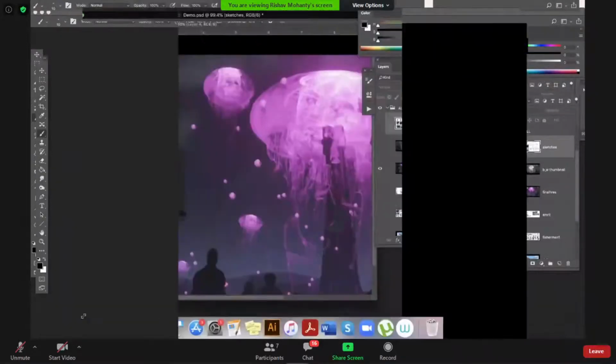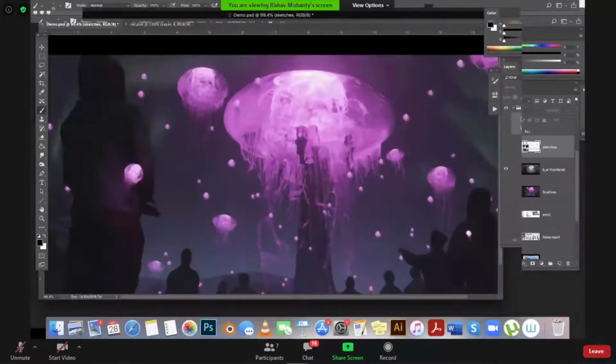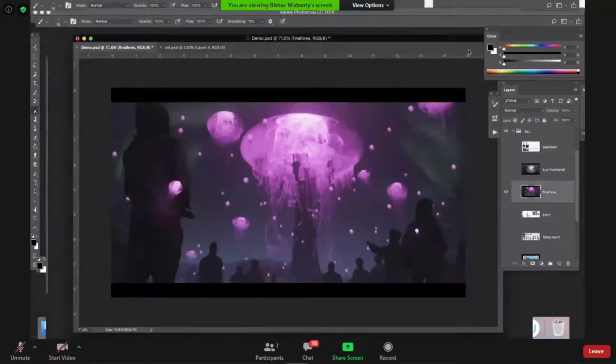But yeah, this is how the process goes. It's really similar to how Rishabh showed it to you. This took me about one day, one day to make something like this from scratch.